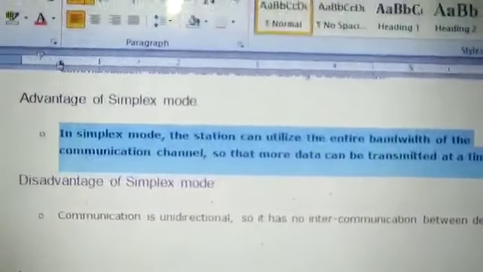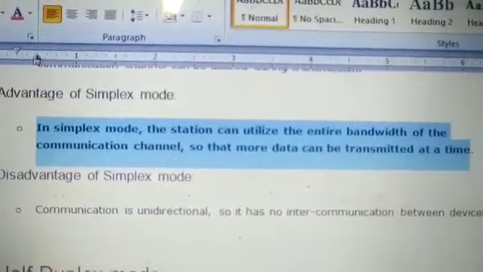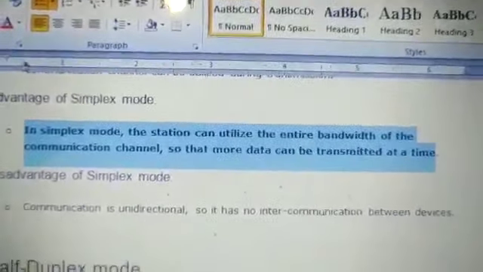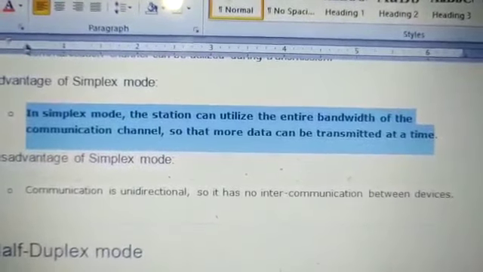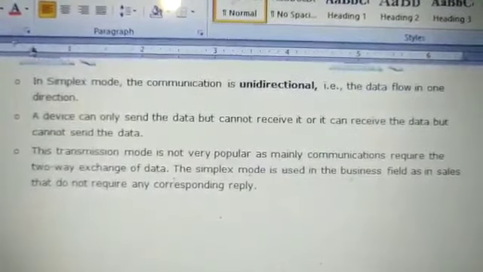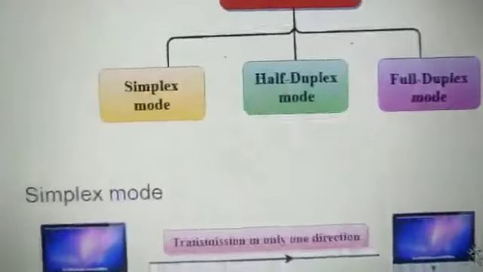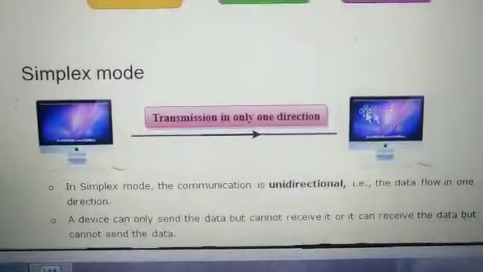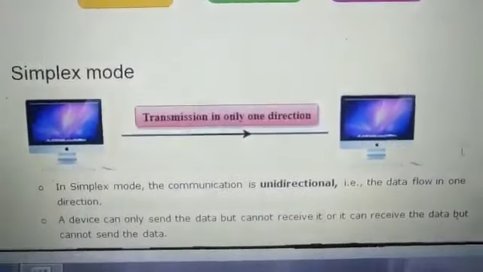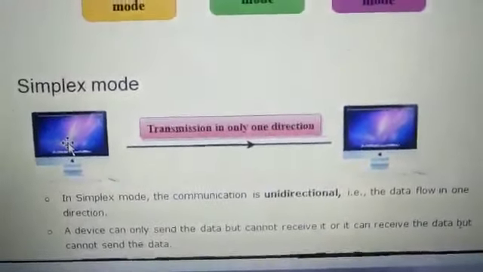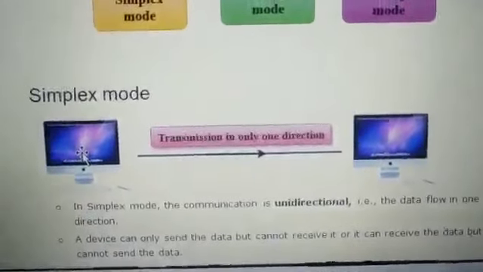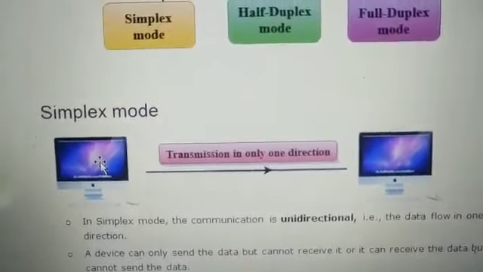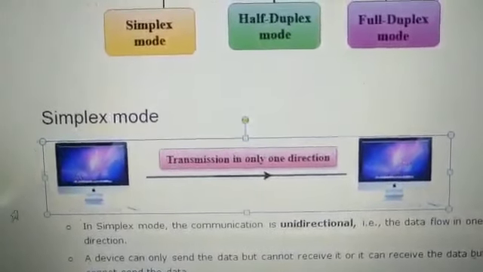Next, the disadvantage is that communication is unidirectional, so there is no intercommunication between them. If the receiver does not receive any information, it cannot send any acknowledgement to this system, because there is no two-way path, only one way. Either this will send data to this, or this will send data to this.